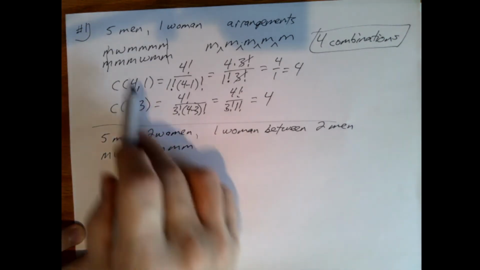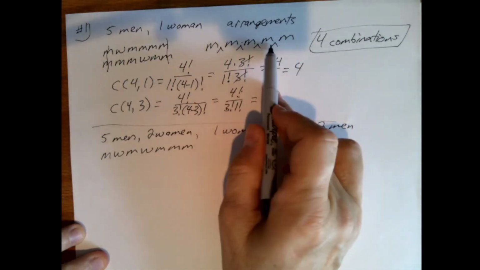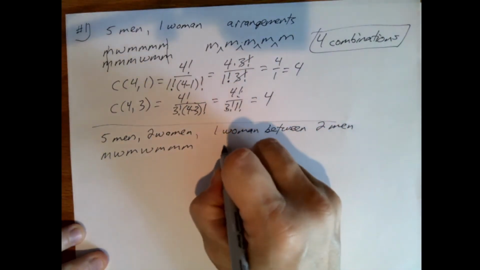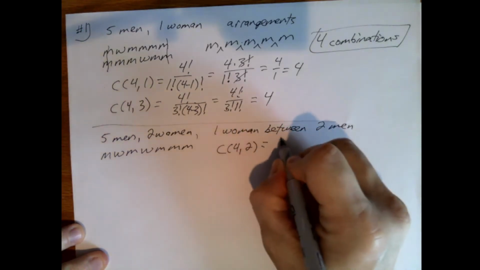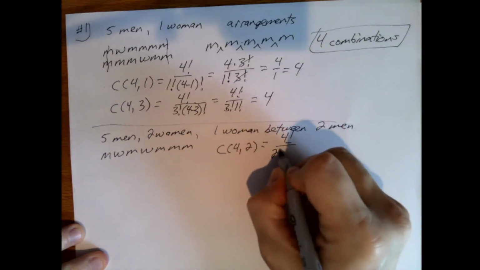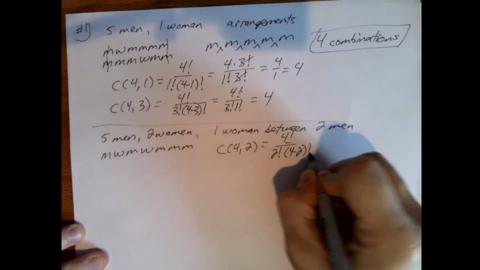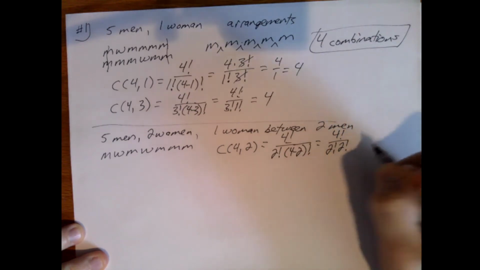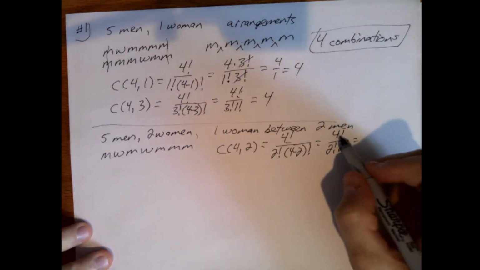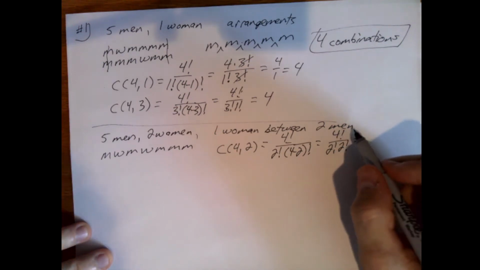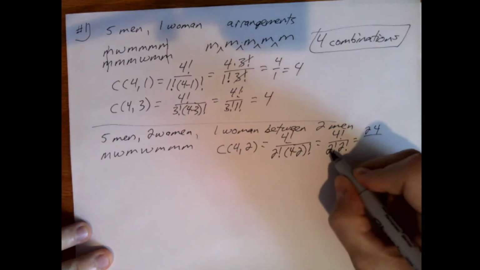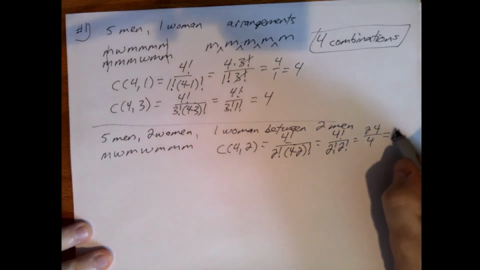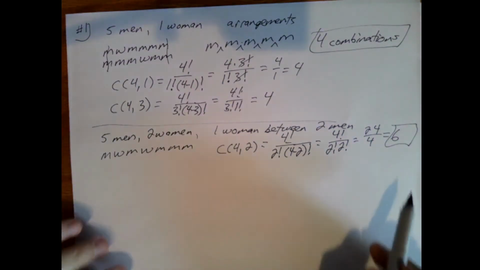Well, we still can think about having our 4 slots, but now we're placing women into two of those. So this is C of 4, 2, which is 4 factorial divided by 2 factorial times 4 minus 2 factorial, which is 4 factorial divided by 2 factorial, 2 factorial. And 4 factorial is 4 times 3 times 2 times 1, which is 24. And that's 2, so that's a total of 4. So there's 6 combinations. Does that seem to be right?